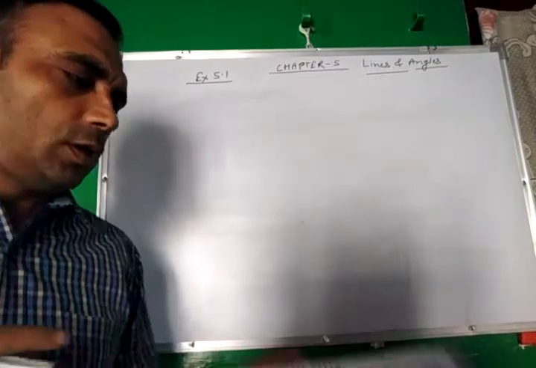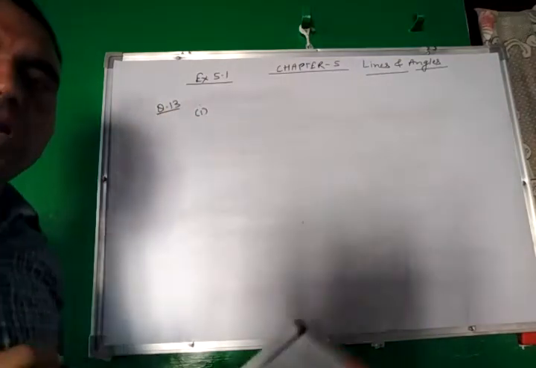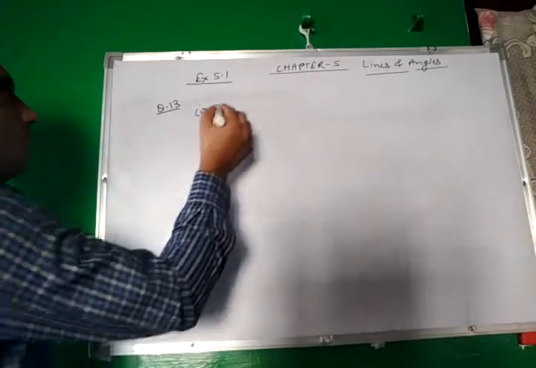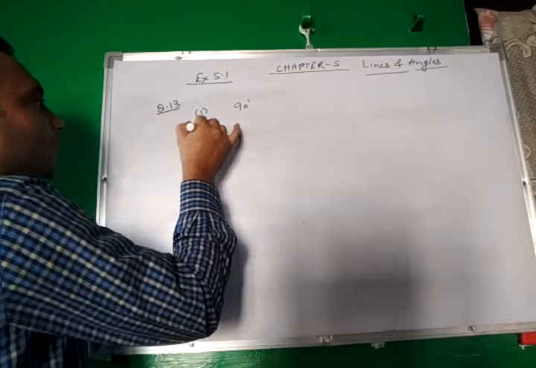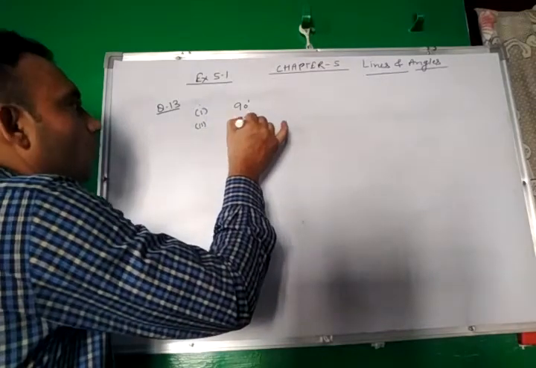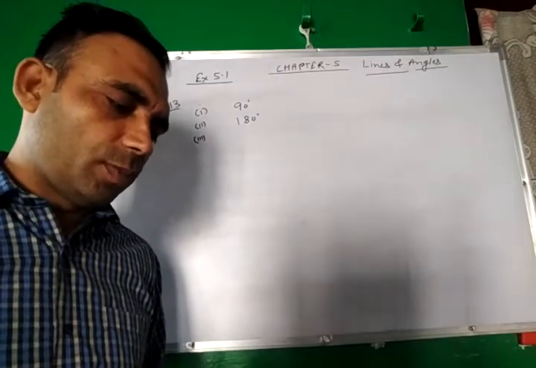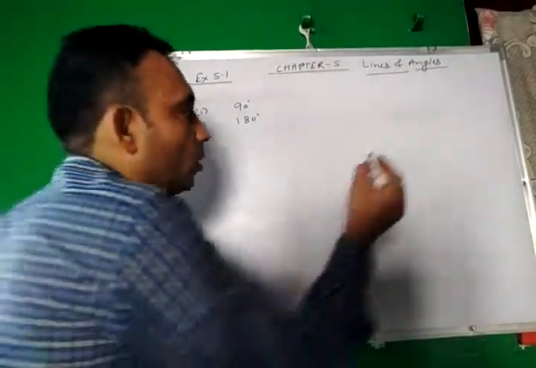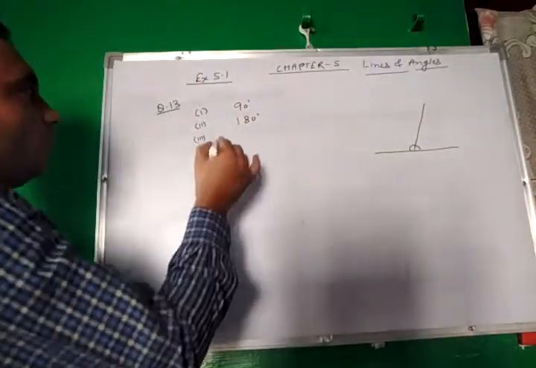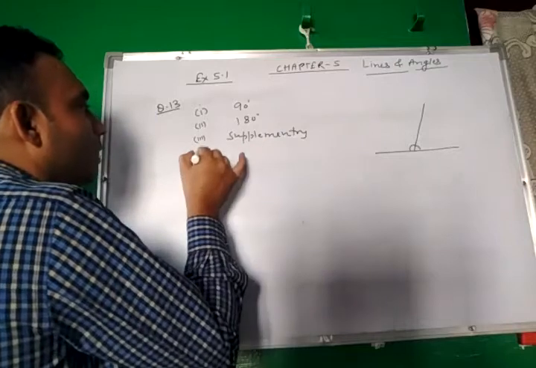Now question number 13. Fill in the blanks. The first part: if two angles are complementary, then the sum of their measures is 90 degree. Second, if two angles are supplementary, then their sum is 180 degree. Third one: two angles forming a linear pair. When two angles form a linear pair, then their sum will necessarily be 180, so they will be supplementary also.